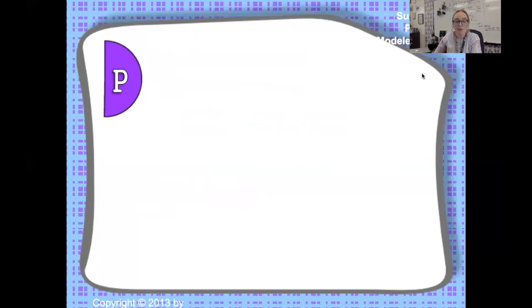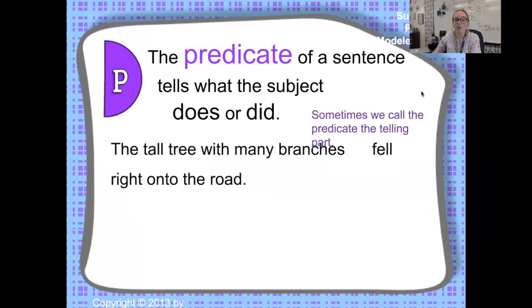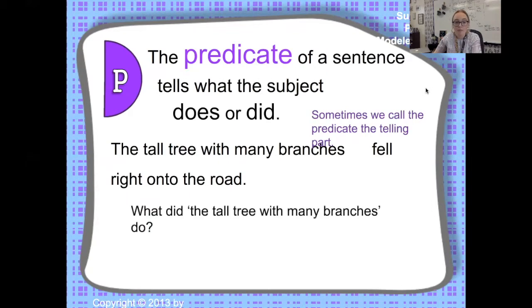The other half of a complete thought is the predicate. This is the part of a sentence that tells what the subject does or did. So, the tall tree with many branches fell right onto the road. Well, we know that the tall tree with many branches is the subject, but what did the subject do or did?